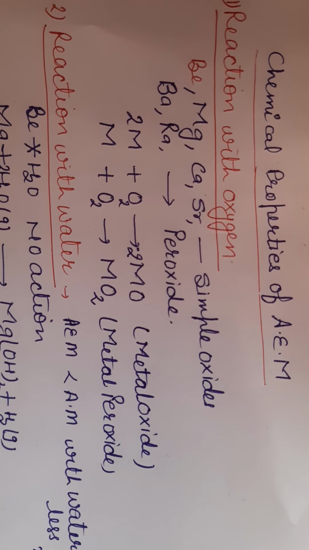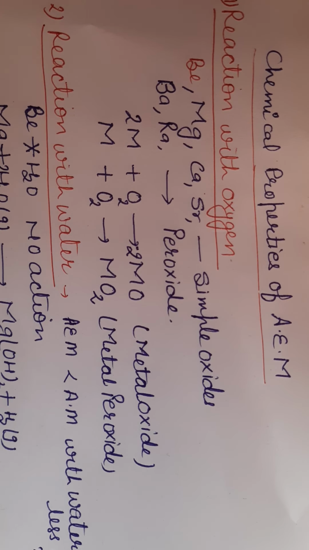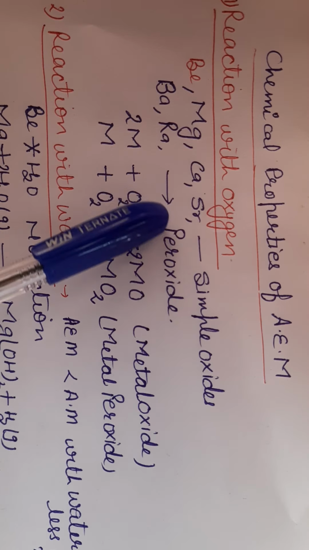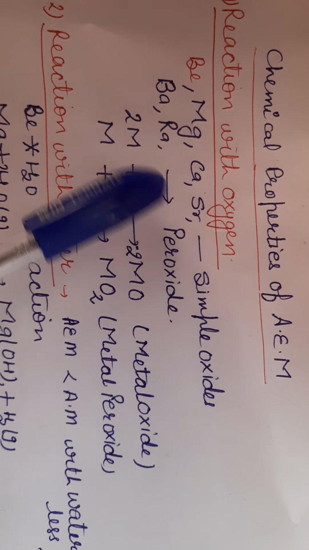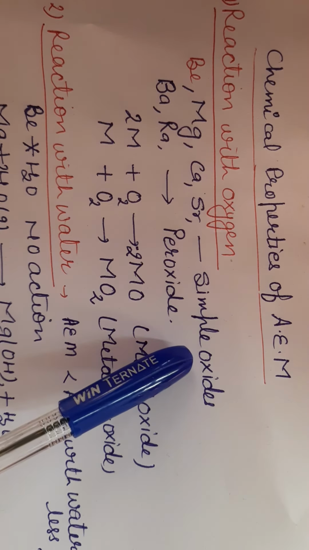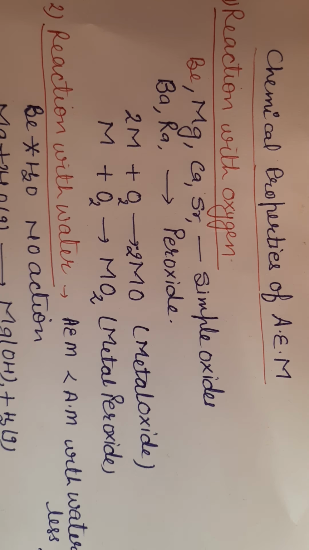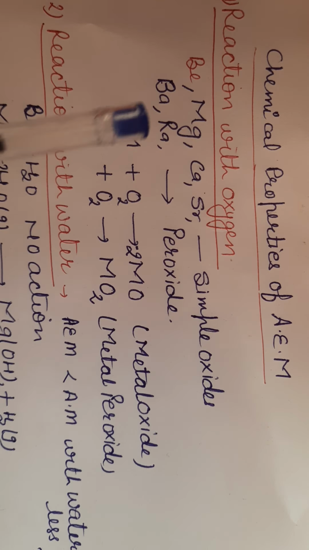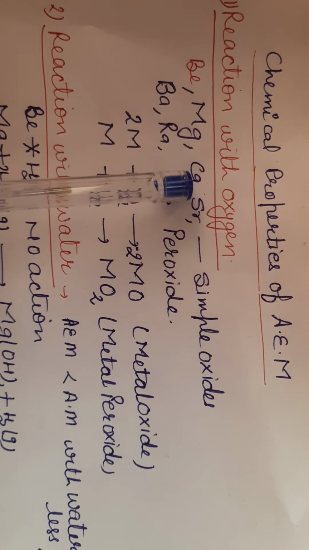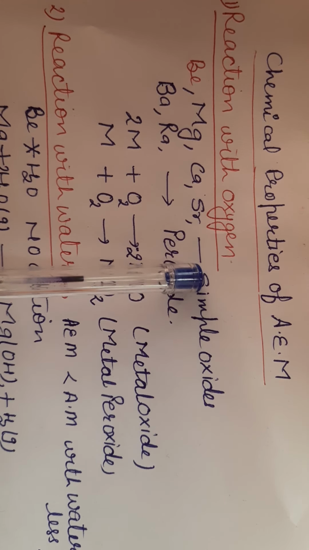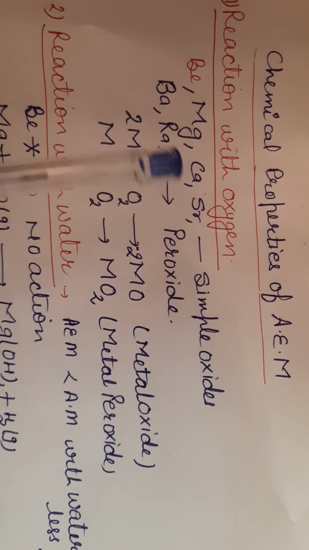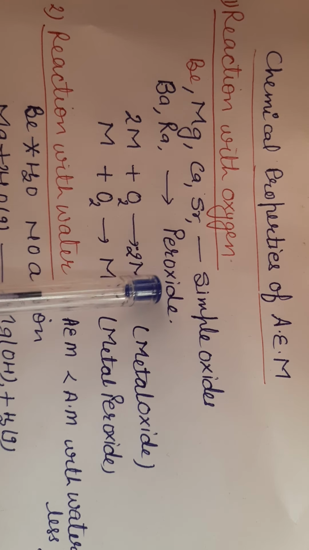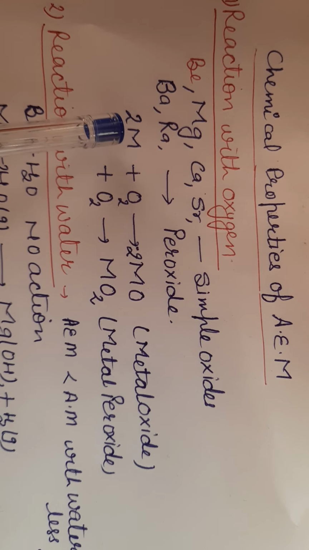All alkaline earth metals, beryllium, magnesium, calcium, strontium, barium and radium, react with oxygen that is present in air. But out of all these, beryllium, magnesium, calcium and strontium form simple oxides, but barium and radium form peroxide. What is peroxide?